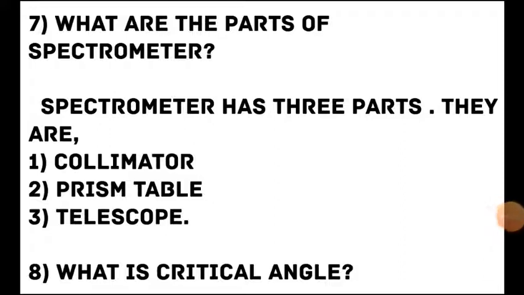The seventh question is, what are the parts of spectrometer? Spectrometer has three parts, namely the collimator, the prism table, and the telescope.